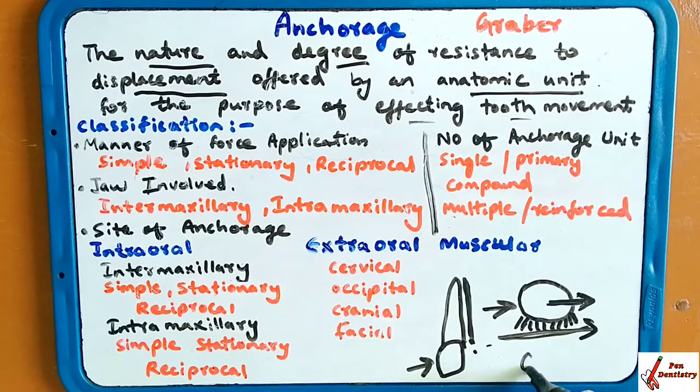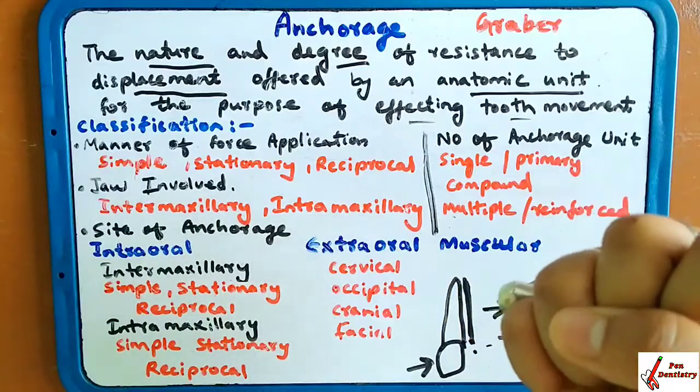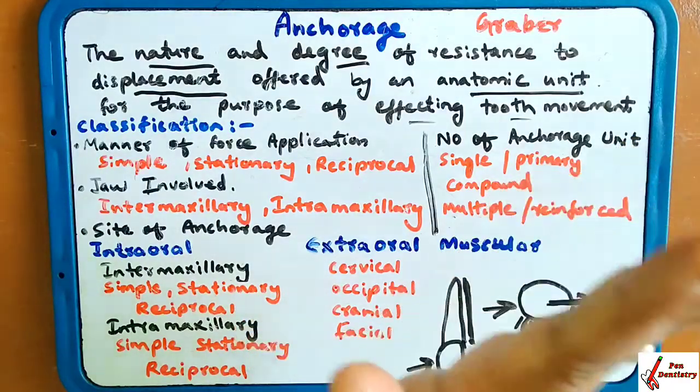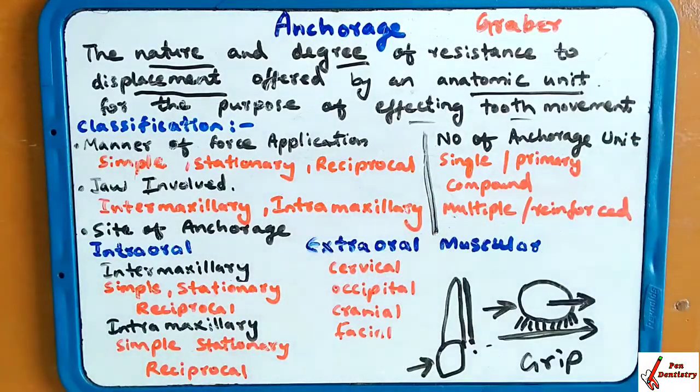Anchorage means grip. The simple meaning of anchorage is grip. How much grip is made for the resistance to stop the displacement of the anatomic unit for the purpose of effecting tooth movement.